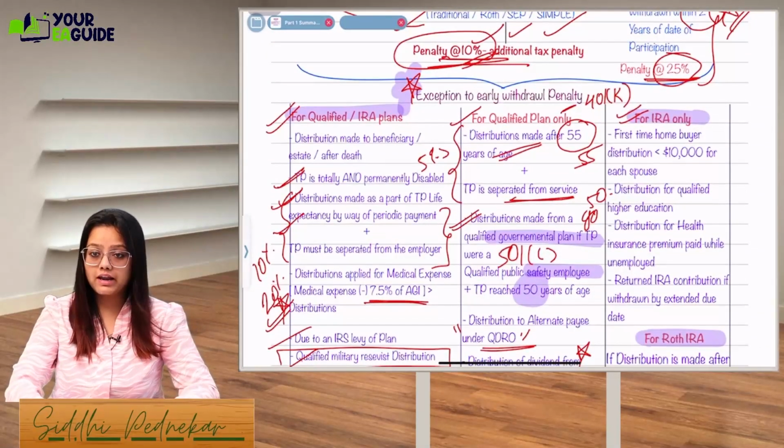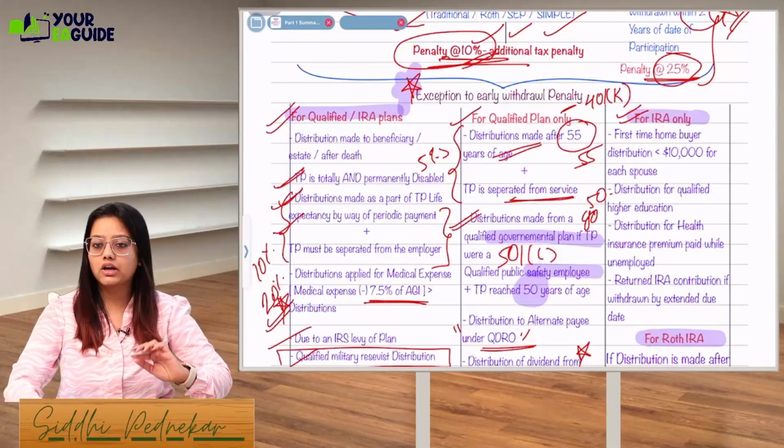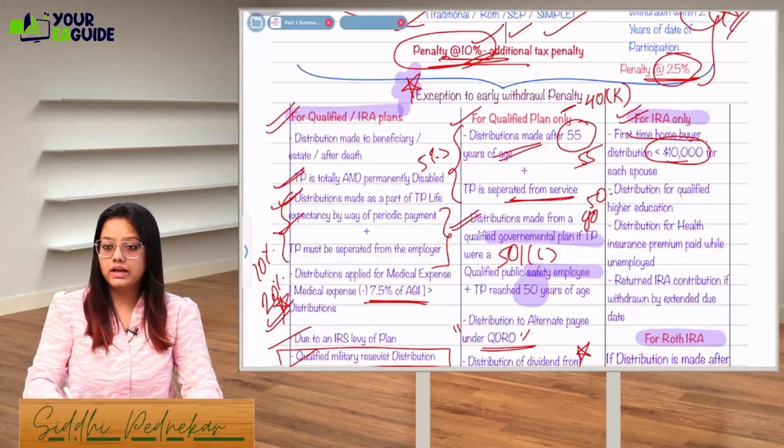Okay, now only for IRA, what will happen is when you are buying a home for the first time. So for a first-time home buyer distribution, you can take up to $10,000 for each spouse.